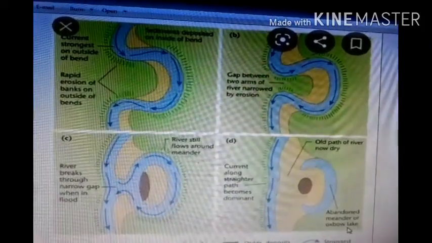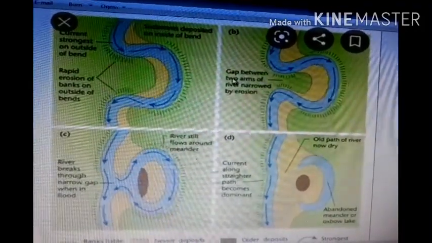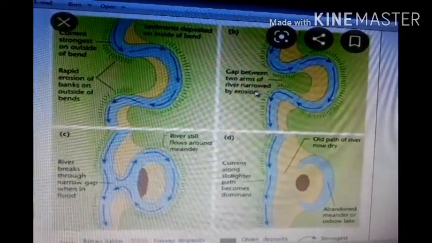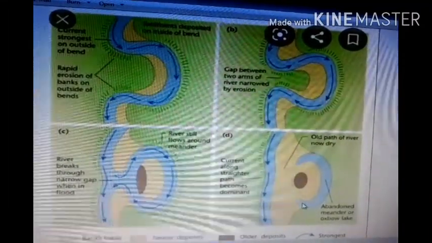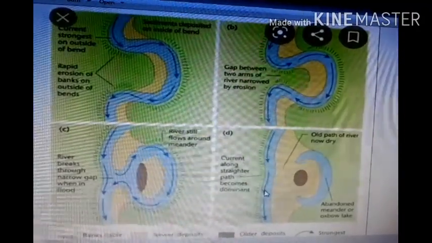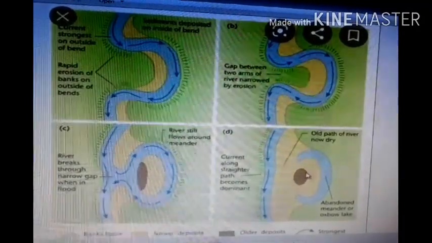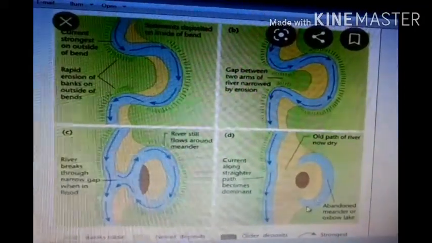This is called an oxbow lake. It comes out from the main river. The gap between the two arms narrows and erosion takes place, and this cut-off area is called an oxbow lake, and the main river continues. So later on, it is separate from the main river, and this forms the lake.